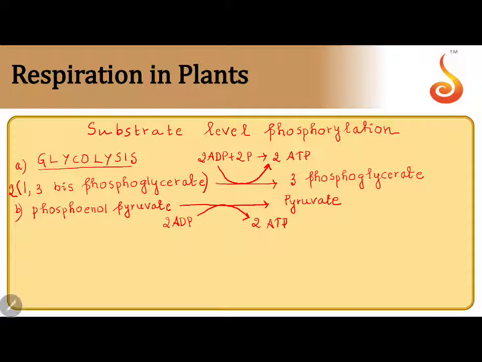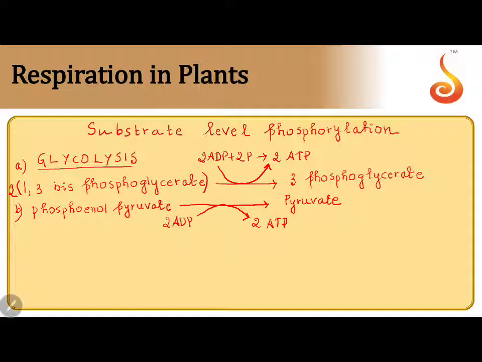Glycolysis is common to aerobic and anaerobic respiration, but if it is not followed by Krebs cycle, this is the total amount of ATP produced in glycolysis: 4.